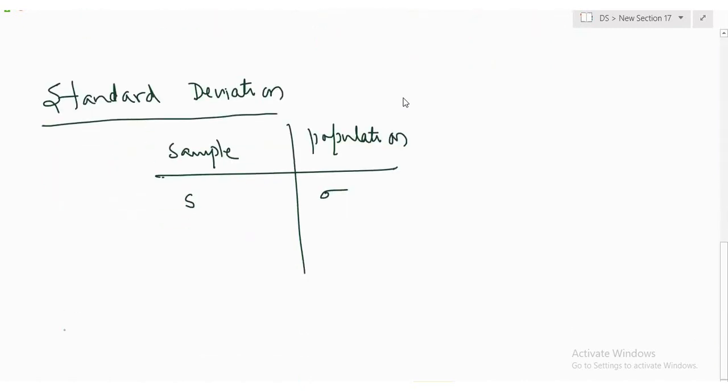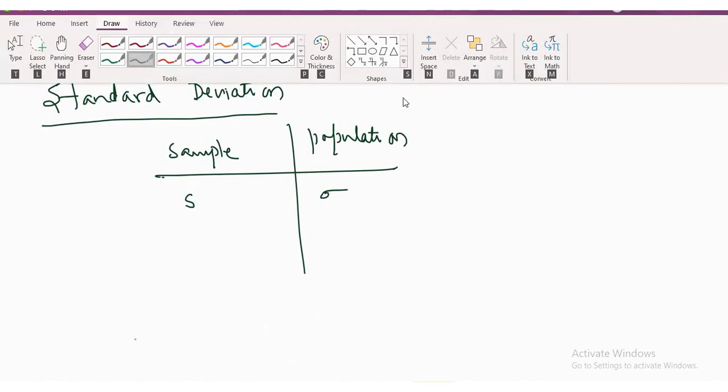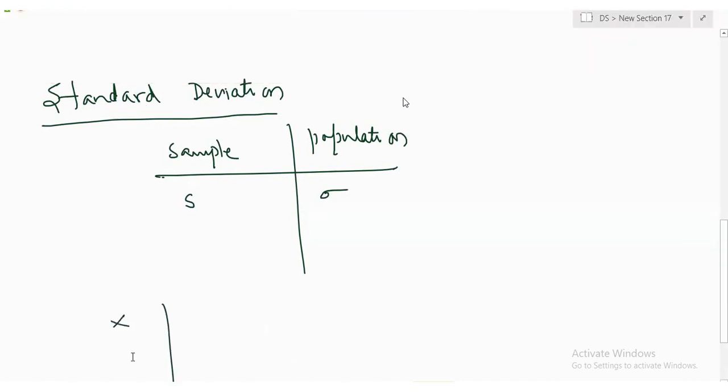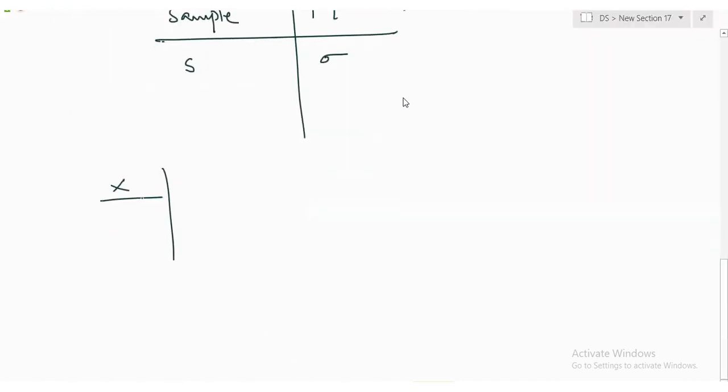The meaning of the standard deviation is nothing but, let's say this is my data. You guys remember the histogram? Let me explain with a simple thing. Let's take this X, and this is X bar. Let's say X is 2, 3, 4.